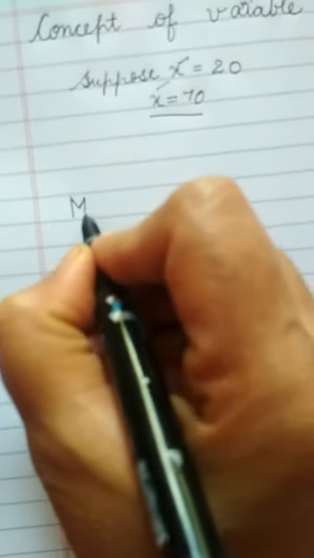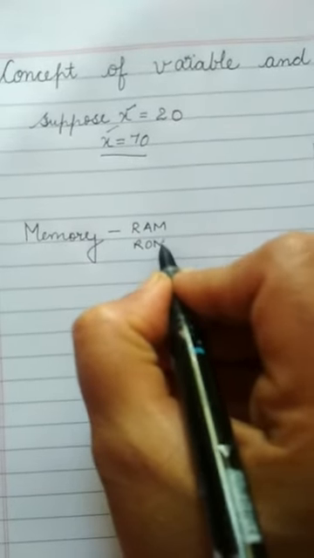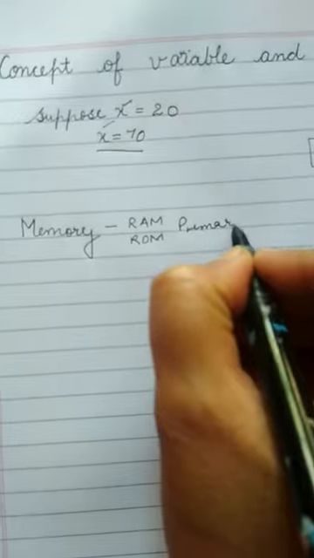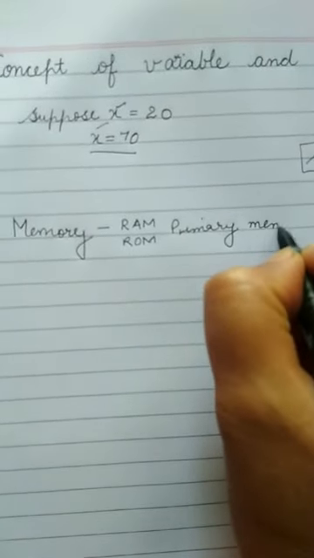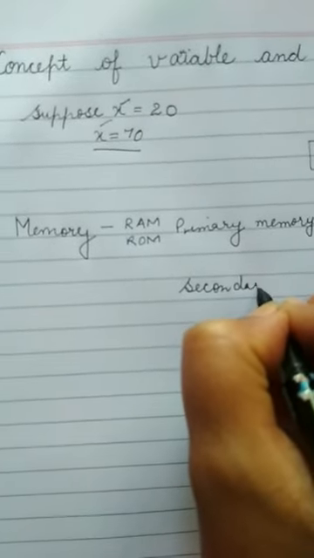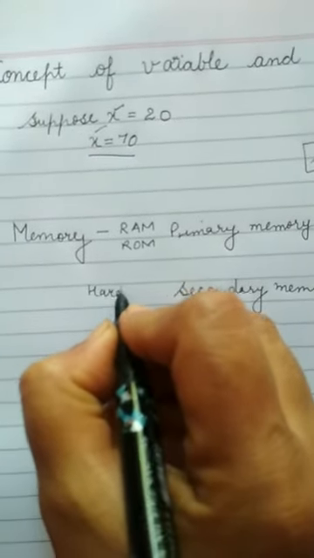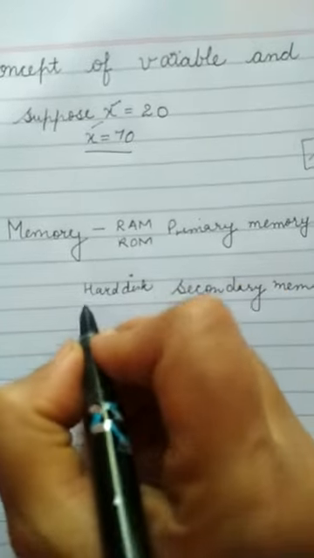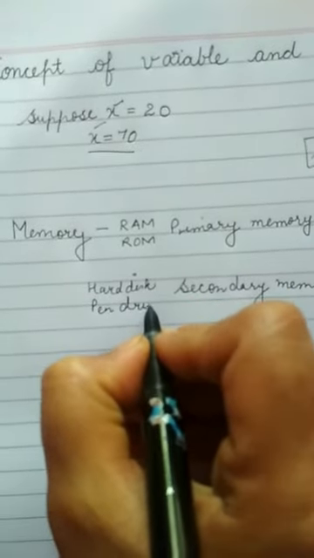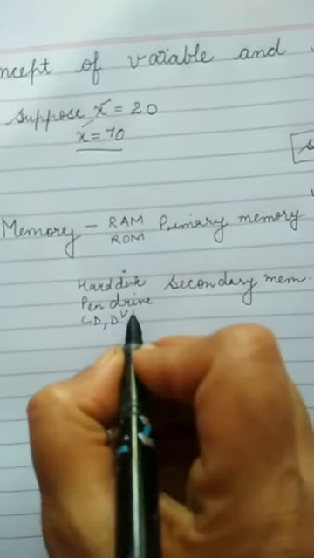a concept of a memory is clear to everyone. You know what is a memory? MEMORY. This is a memory. You have done a RAM, ROM. This is a primary memory. Then we come across secondary memory. That is what? Like hard disk. Then what else? Like pen drive or flash drive. Then CD, DVD. The CD is like not used nowadays, but still I can mention.